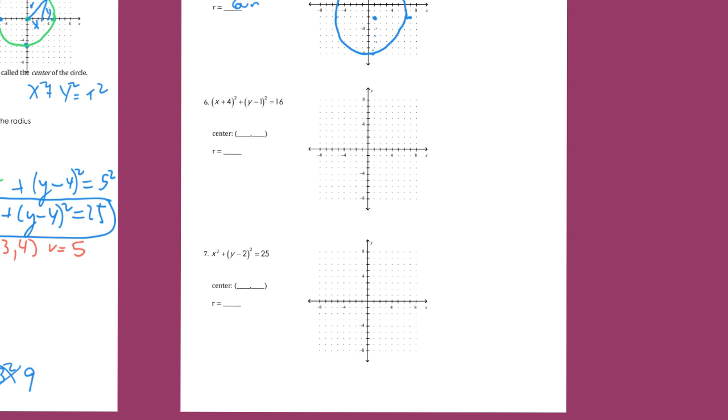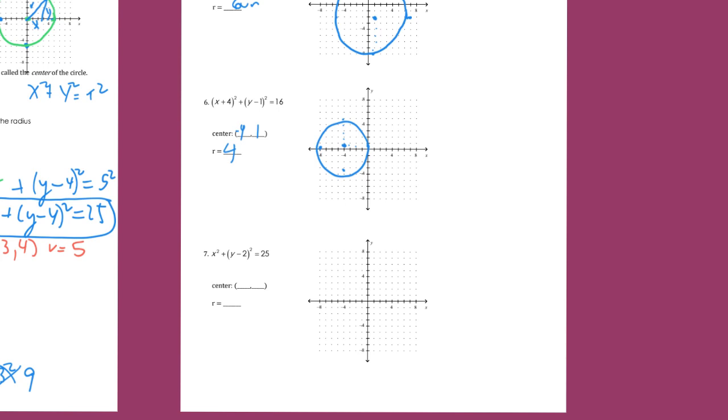What would be the center? The x would be negative 4, and the y would be positive 1. That's our new center, negative 4, 1. That's h and k, horizontal and vertical. The radius, remember it's x squared plus y squared equals radius squared, and so the radius is actually 4. So go up 4: 1, 2, 3, 4. Go right 4: 1, 2, 3, 4. And down 4, and up 4. Draw your circle, and you're good to go.